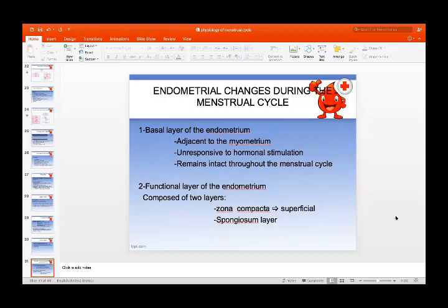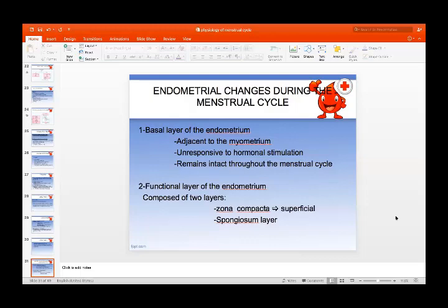This endometrium is further subdivided into 3 layers. The basal layer of the endometrium, which is adjacent to the myometrium, is unresponsive to hormone stimulation. The hormones do not act on this layer. It remains the same, so it remains intact throughout the menstrual cycle. It is not shed, and regeneration will start from this layer.